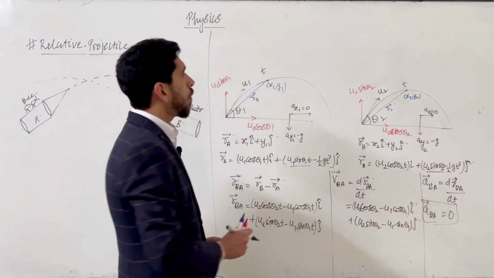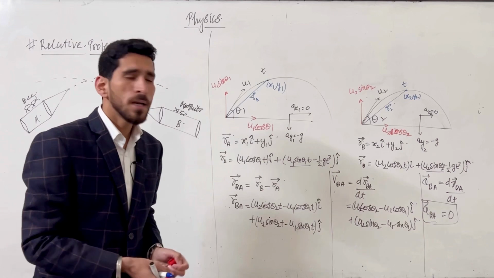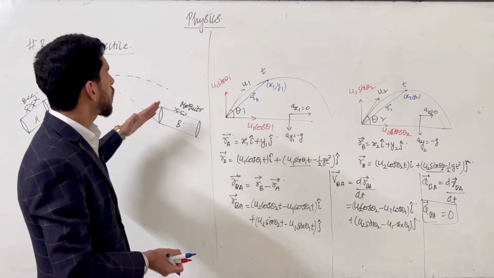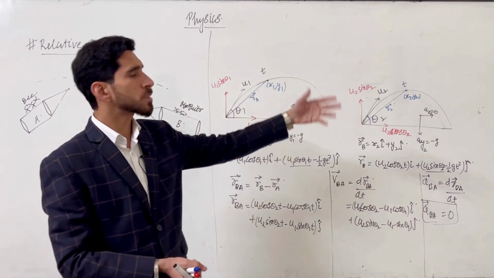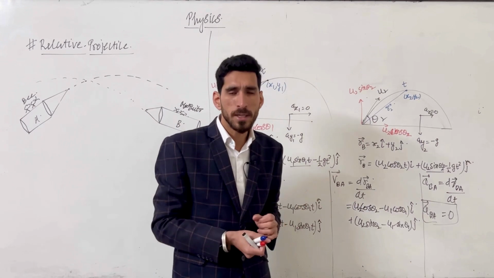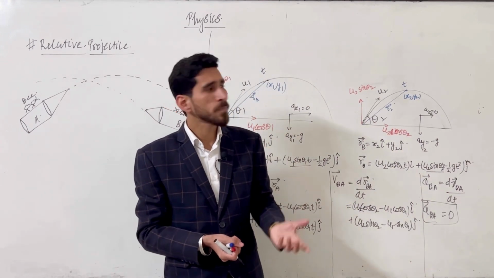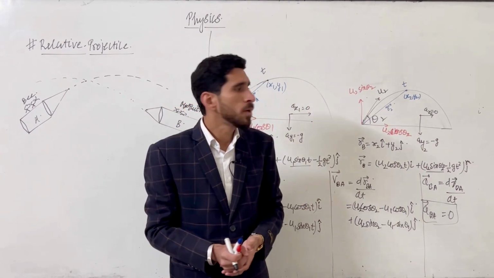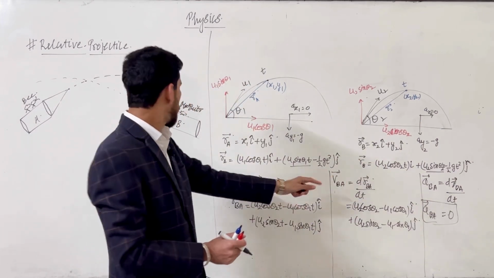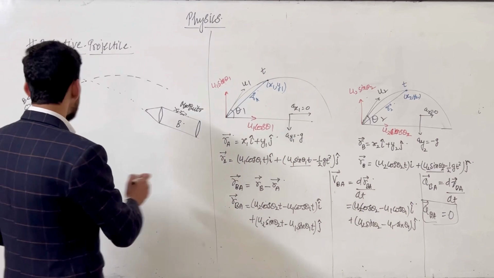Now what type of questions will we see on the basis of this concept? You are throwing an object from here and someone is throwing another object from the other side. At what point will it strike that object, after how much time will they collide with each other? We are going to discuss such concepts. But before that, let's discuss one more thing.